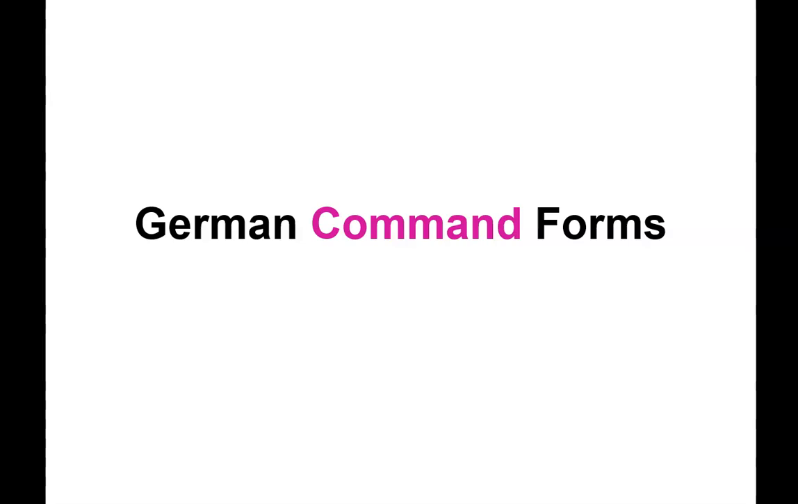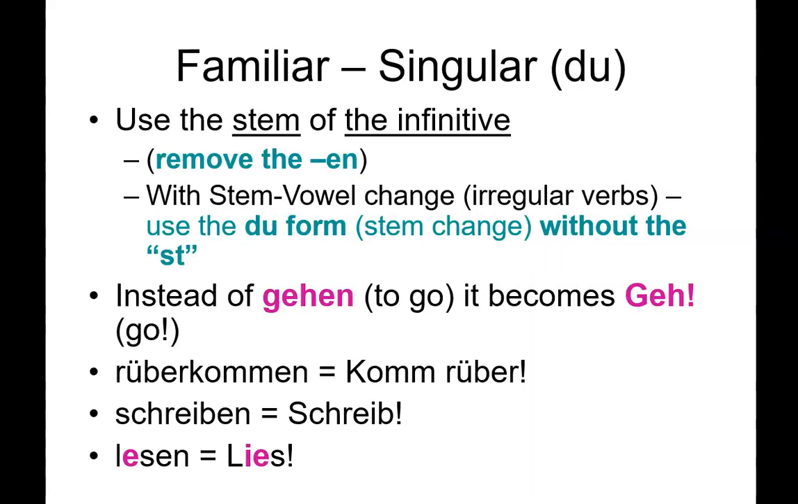German command forms, or the imperative. The command forms are based on the you that is used. So the familiar singular in German is du. What you would do is use the stem of the infinitive, meaning remove the en, and if it's a stem vowel change, you use the du form, the one with the stem vowel change in it, so like without the st.